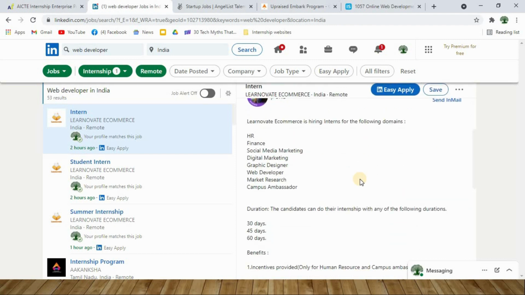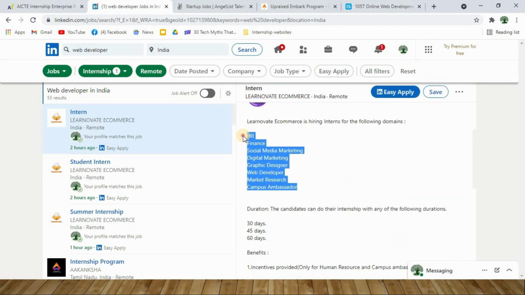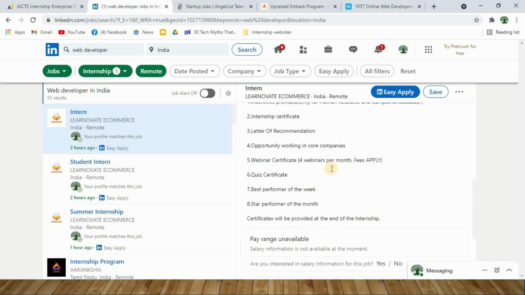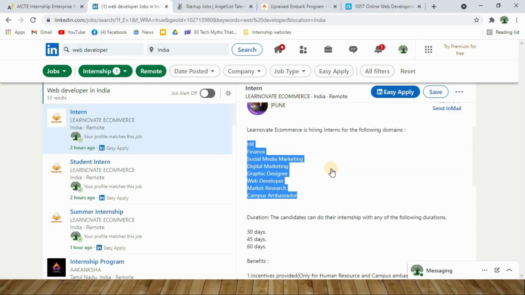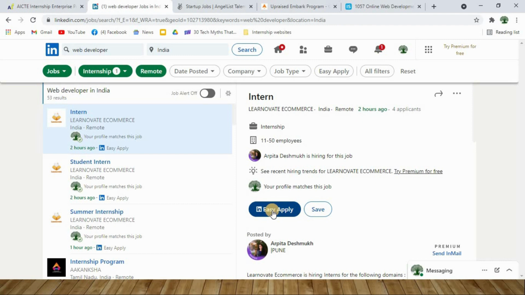When you scroll down, you can see several details related to this particular internship, and this portal will not show you anything related to stipend, but still you can go ahead and apply for as many internships as possible using this Easy Apply. Once you get a communication email from the company, you can always negotiate with them on the timing that you will be working, what type of project you are going to work on, and what the monthly stipend will be.